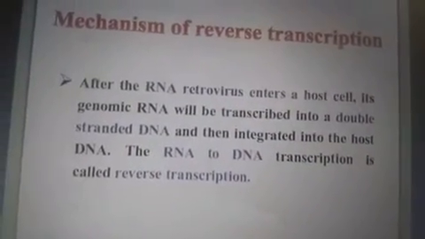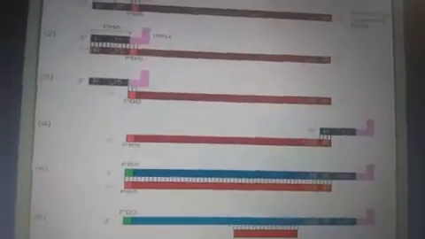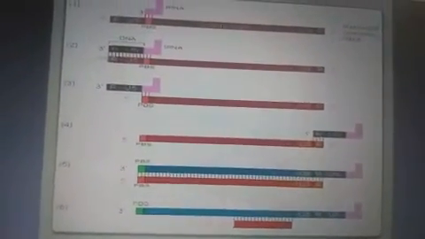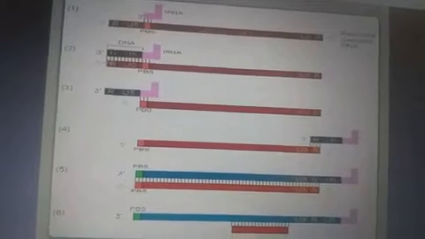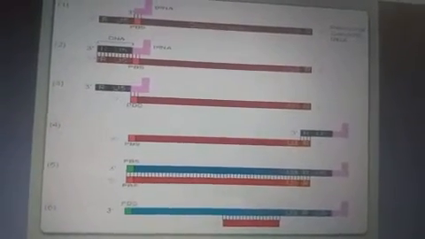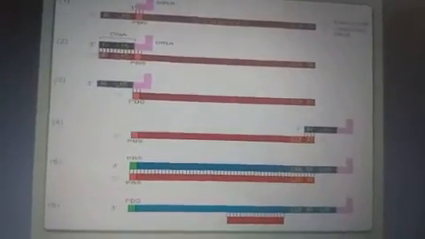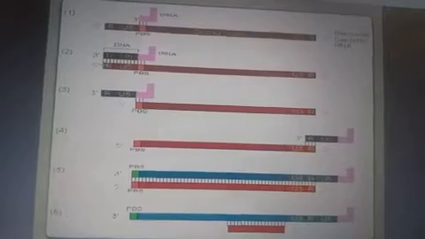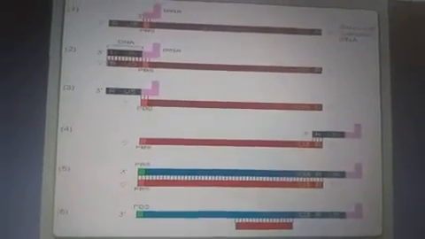The RNA to DNA transcription is called reverse transcription. Just a normal phenomenon you can see within the figure. Initiation occurs, the polymerization occurs, and the RNA is formed from just a primer of a DNA molecule.